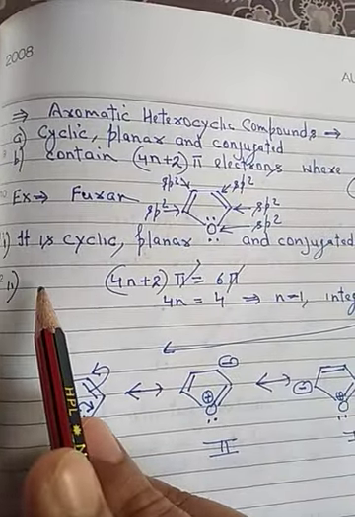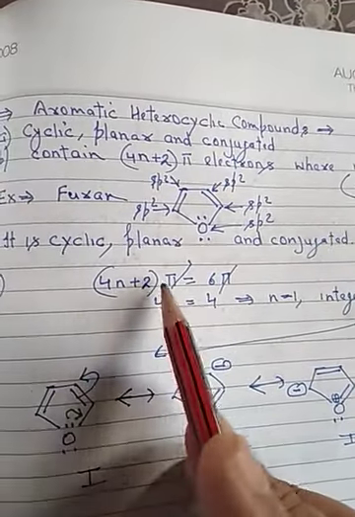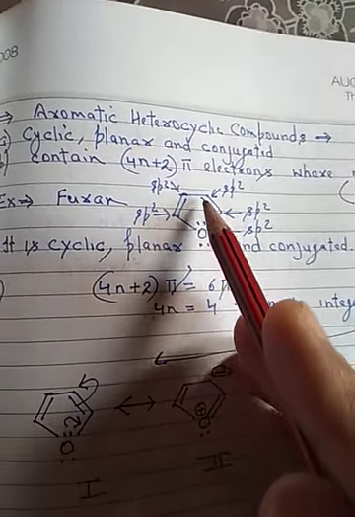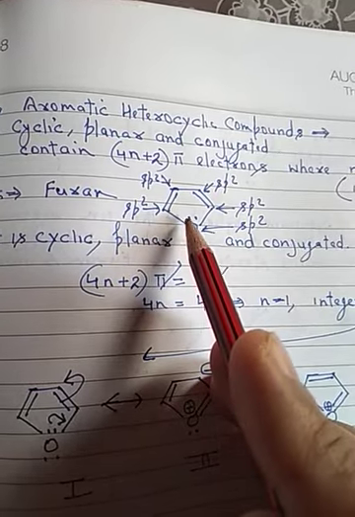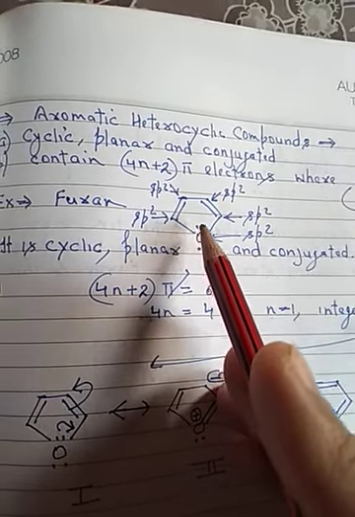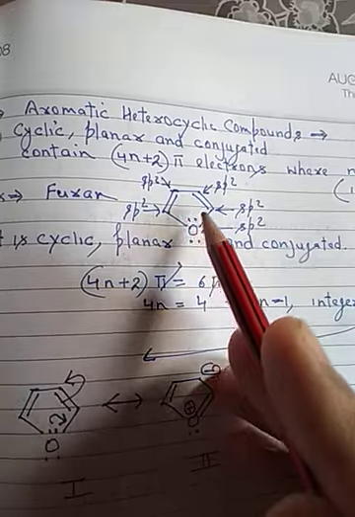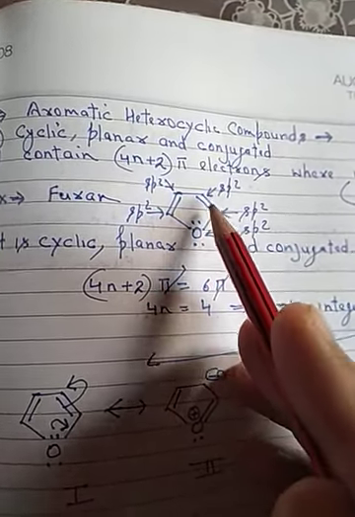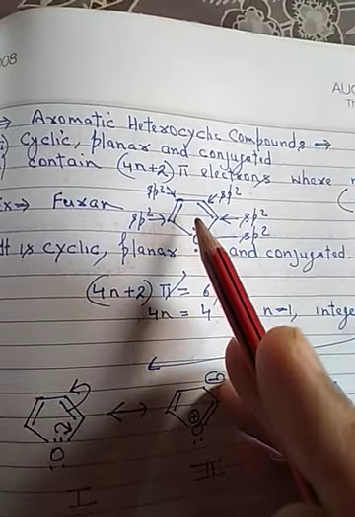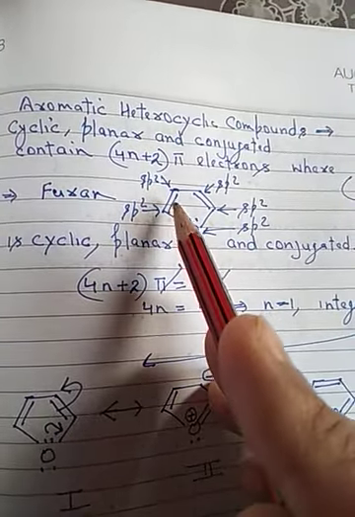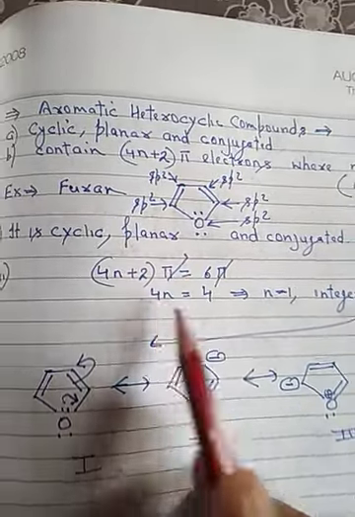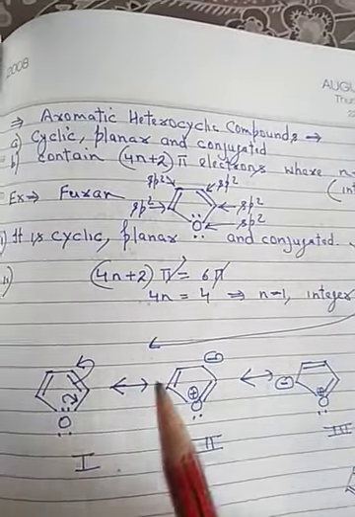Second, applying Hückel's rule, which we know is 4n plus 2 pi electrons. So the total pi electrons here: 2 pi, 2 pi, 4 pi, and one is a lone pair. Because the lone pair is in conjugation, it also forms pi electrons. Lone pair, single, double. That's why the lone pair is also counted as pi electrons. So 2, 4 and 6. 6 pi. Setting 4n plus 2 equal to 6, 4n equal to 4, n equal to 1, which is an integer. Therefore, furan is aromatic in nature.